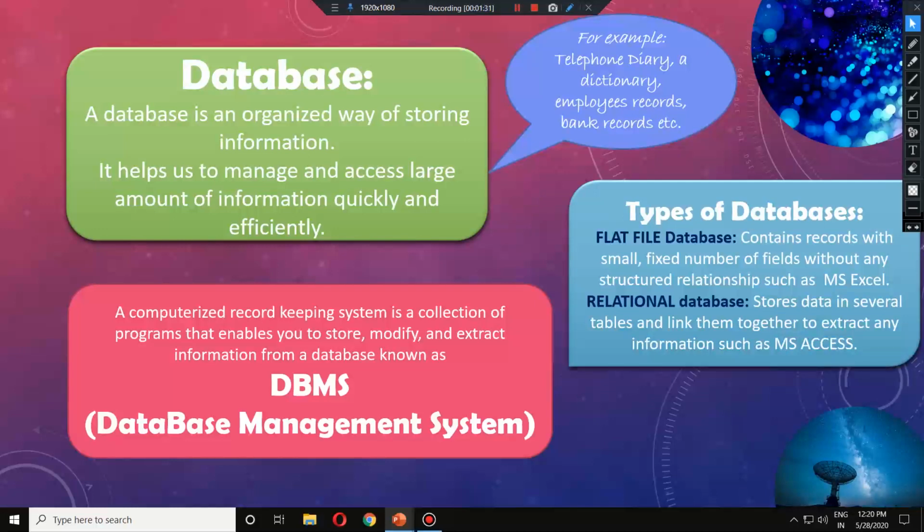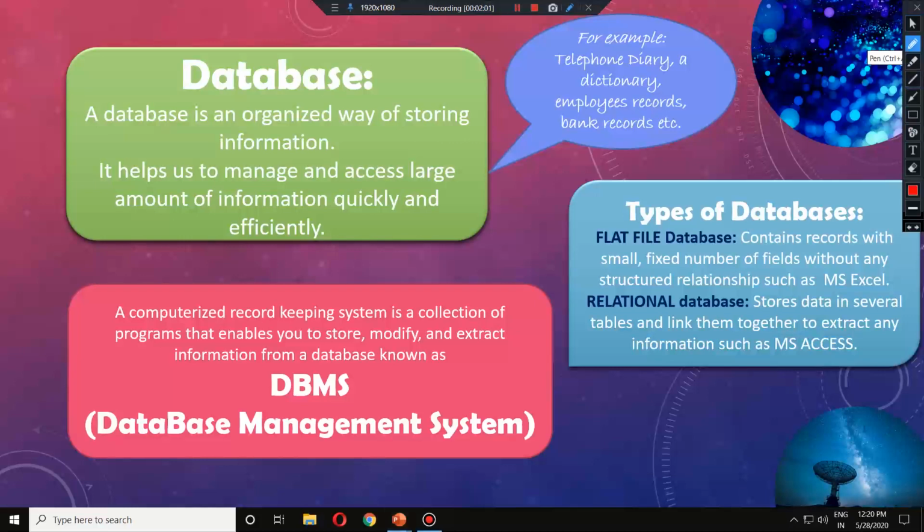If we talk about it manually, it can be a manual register, the bank documents also, the ledgers and journals, and the shopkeepers also have their own bookkeeping records. So wherever bookkeeping comes to mind, that can be understood as a database. So here we can see clearly what a database is.